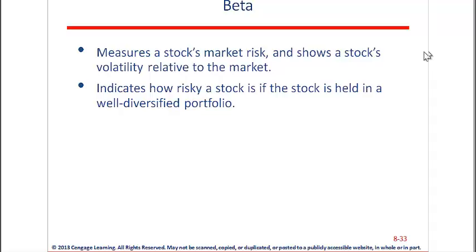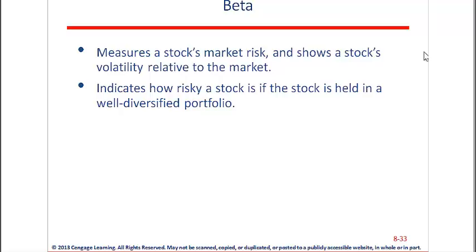Beta is a fundamental concept to a good bit of finance. Beta measures a stock's market risk. So we'll look at a specific security in relation to overall stock market risk, and we'll give it a beta as a result of that. Okay? So the beta applies to a portfolio, to a specific stock, to the market, and it's a numerical measure of risk. An average beta is 1.